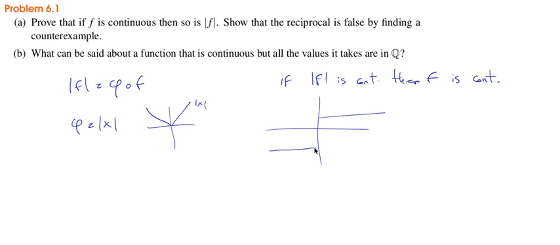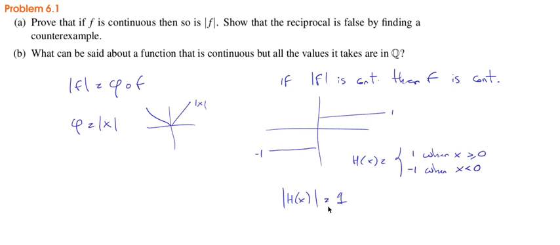This one is -1 when x is smaller than 0, and 1 when x is greater or equal than 0. That's the Heaviside function. Well, the absolute value of this function is 1 for every x, and it's continuous because it's a constant function. But the original function is not continuous.